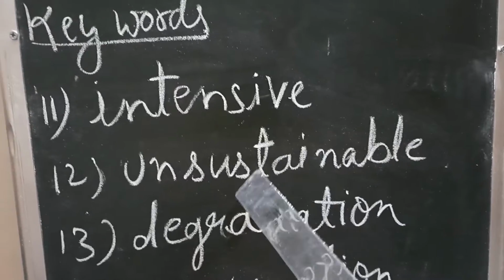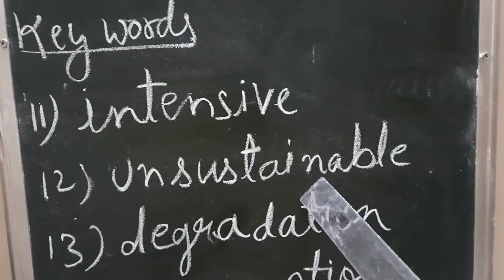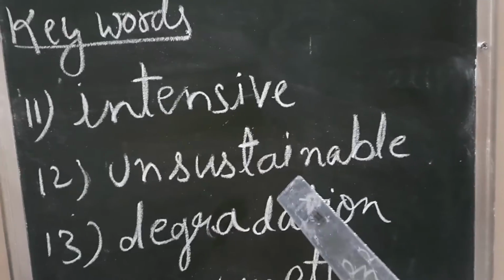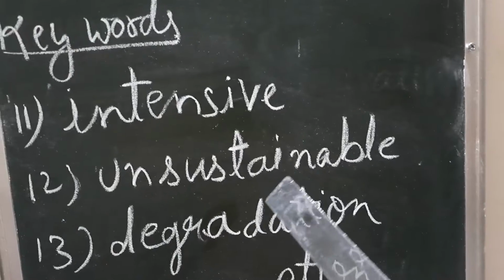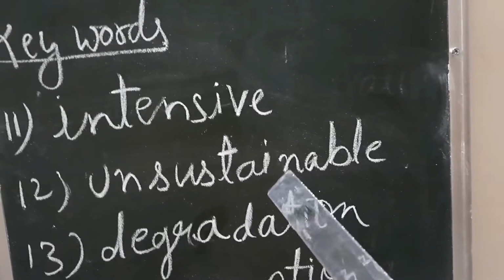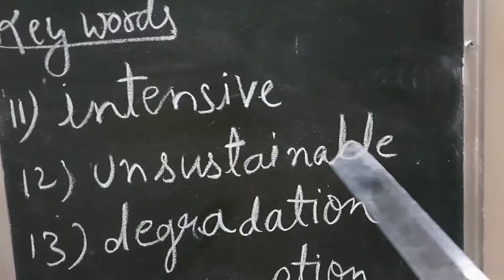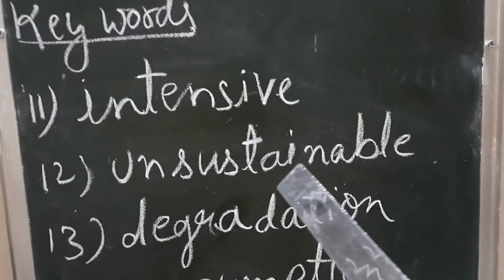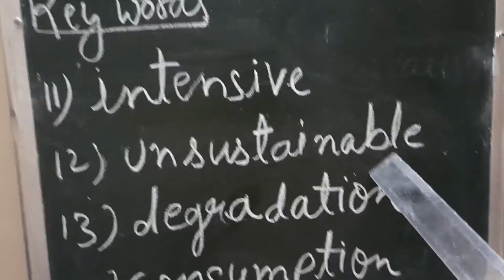If the farmers are putting a lot of pressure on the soil and extracting a lot of water for the production of certain crops, then there will be unsustainable development. This type of cultivation can't remain for a long period of time. In the long run, we will have no water, and the soil also becomes very infertile for any crops to grow.